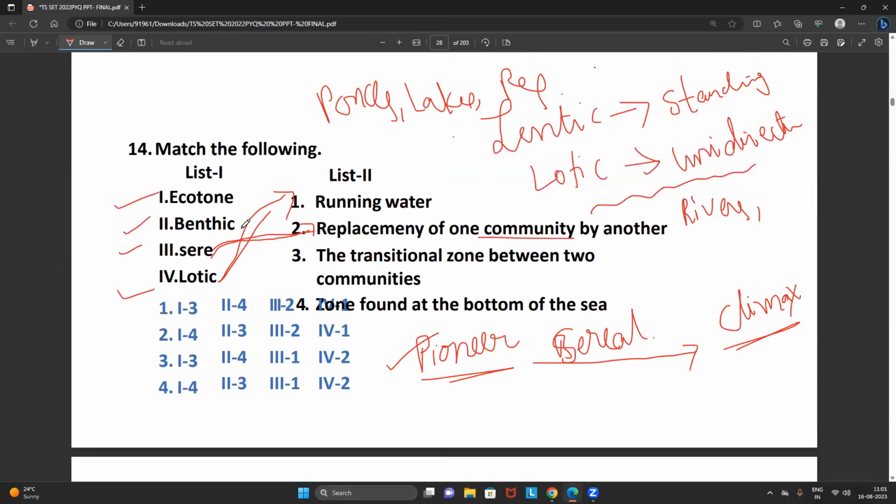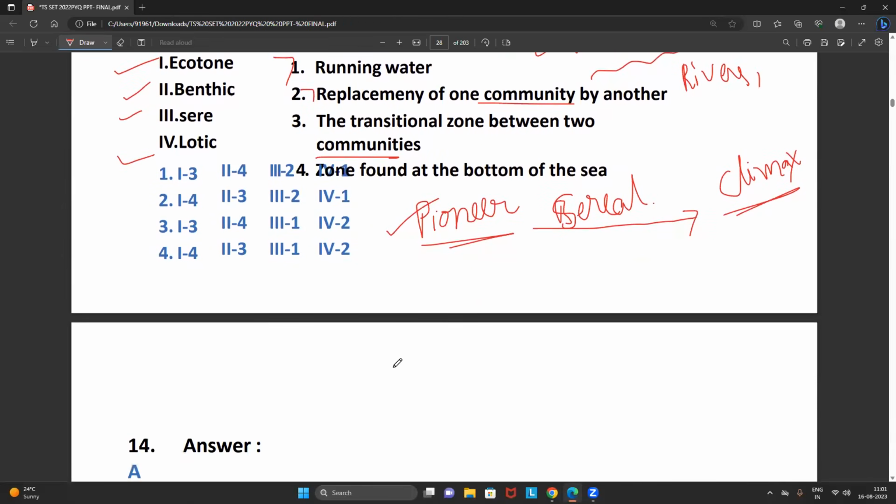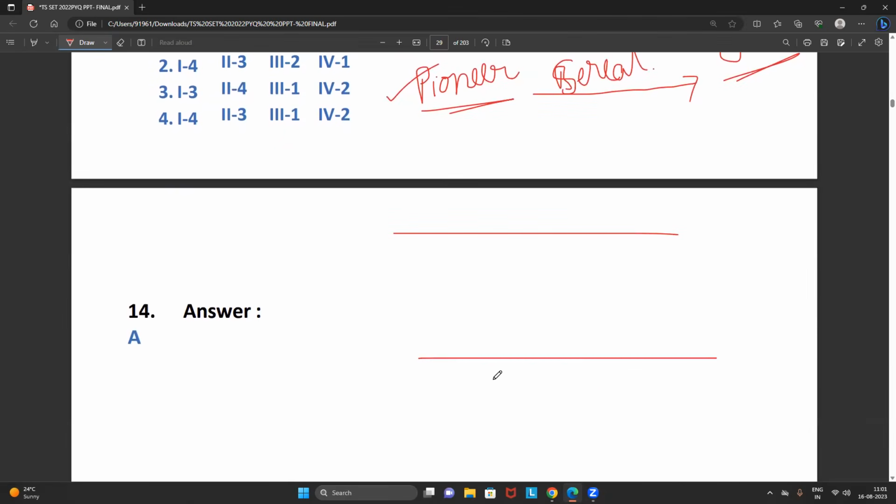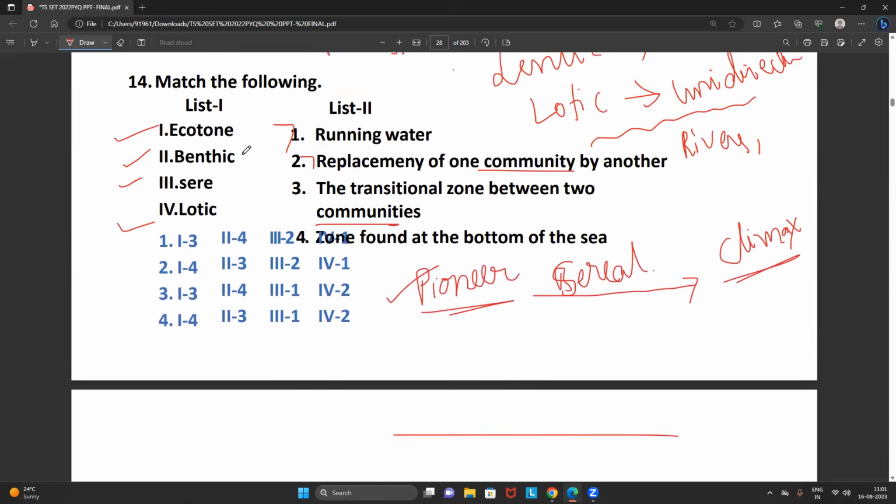Then benthic. Benthic is a zone between the two different communities. It's a straightforward question, straightforward statement. No, I'm so sorry. Benthic means what? It is the zone which is found at the bottom of the sea. Suppose this will be the sea, the deeper zone. The deeper zone only we generally call a benthic zone.